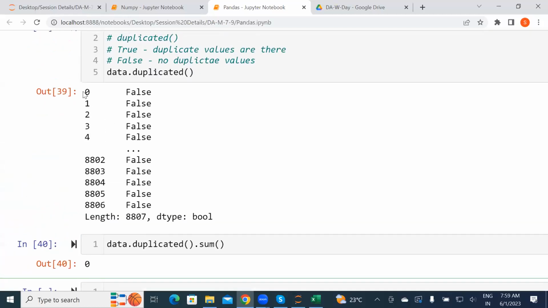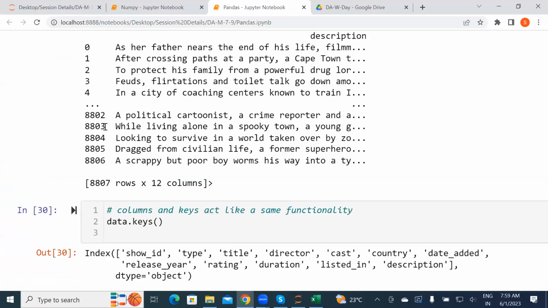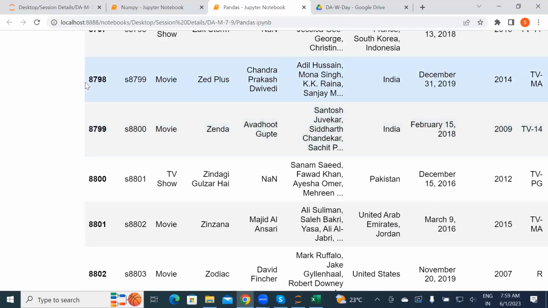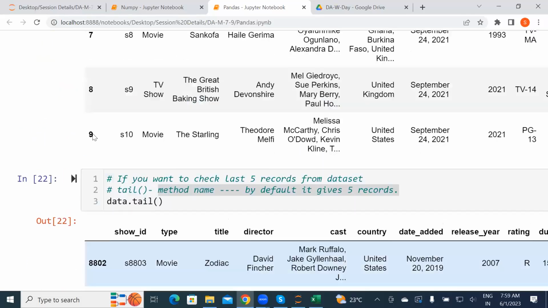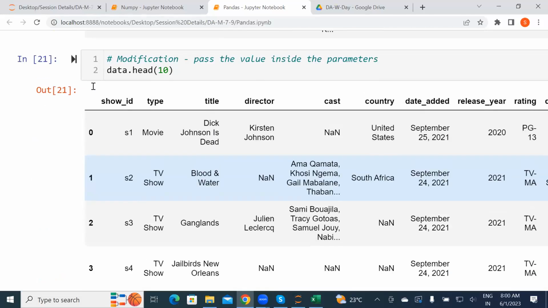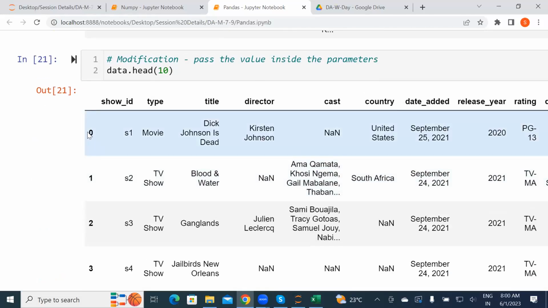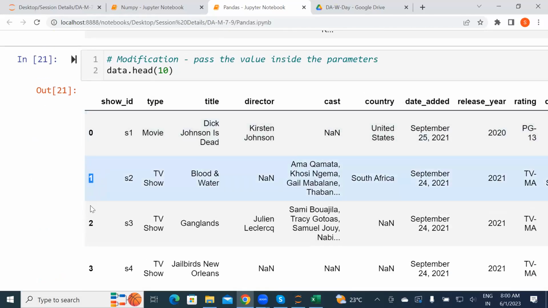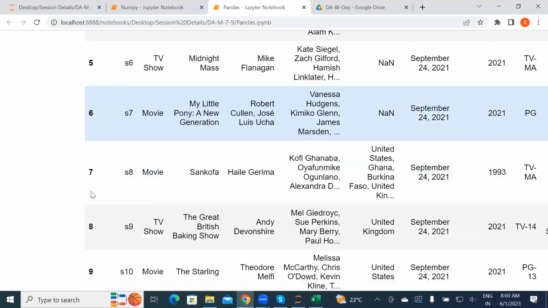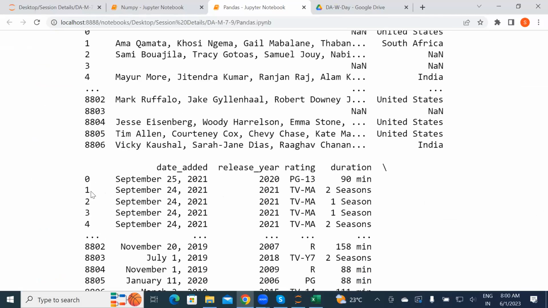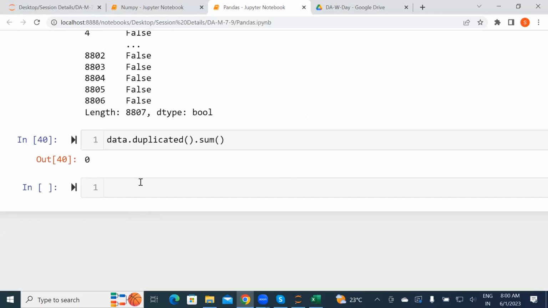This is the row count, Vara. If you observe, this is my data set, right? Let me go up. This is the data set row count level, basically the level 0, 1, 2. I told you, right? The Python pandas has a leveling concept, which NumPy doesn't have. We can change the level. By default, the leveling starts from 0, 1, 2. Series number, you can take as a sequence number, not series number, sequence number.